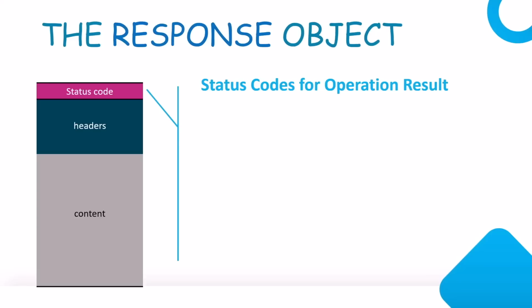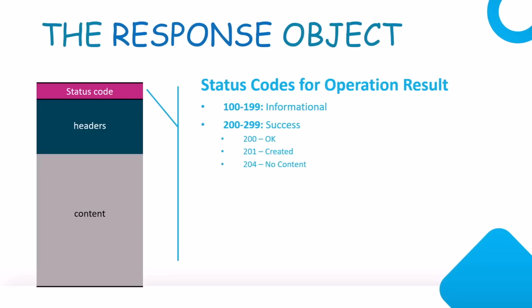But all the numbers that are returned have been arranged in brackets, and they are very critical. Like 100 to 199 are informational. You will rarely see the 100 status code, but they do exist. The most common one that you will see is 200 to 299. Any status code in that range basically means that the request was completed successfully. 200 is the most common, which says everything is okay and everything is done as requested.